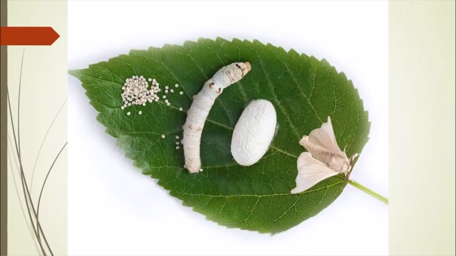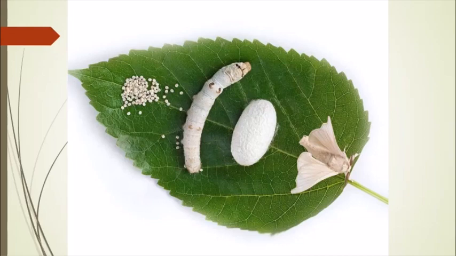Now what happens is they take thousands of eggs, and these eggs are then incubated artificially, and the incubation period is a very short time. Then larvae hatch out from the eggs and are released on the mulberry plant. The larvae are nourished, feeding on the mulberry plant leaves, and after feeding for 3 to 4 days the larvae move to the branches of the mulberry plant.